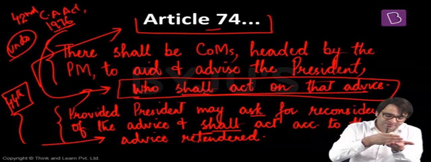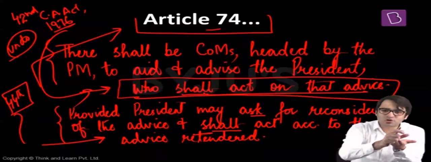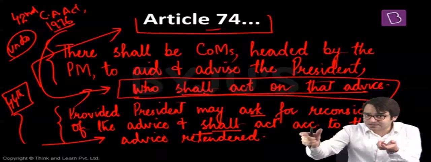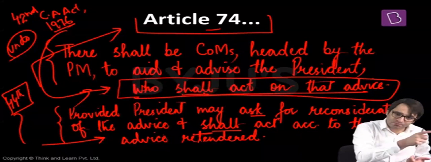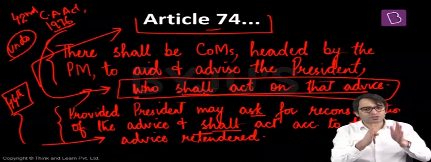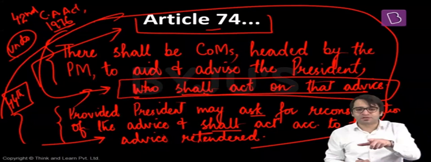Now what can the President do? The President can refer this recommendation back. The President may ask the Prime Minister and his Council of Ministers, please reconsider your advice. You're saying that please impose national emergency. I'm asking you, please reconsider this advice. Do you really want me to impose national emergency in this country? And if the same advice is tendered again to the President of India, he does not have an option. He has to impose national emergency or he should resign from his office. That is the combined effect of these two amendments on Article 74 of the Indian Constitution.